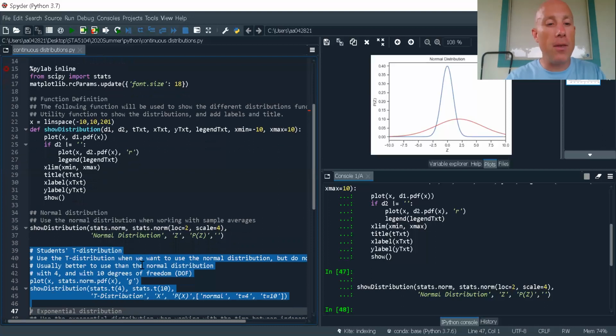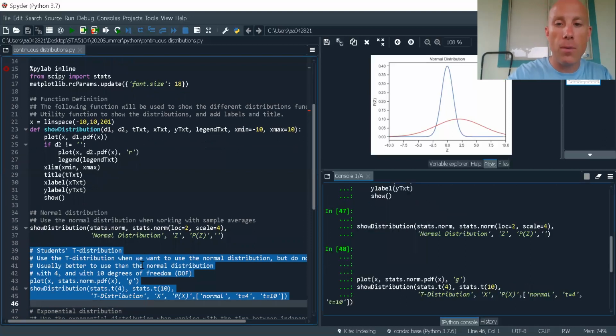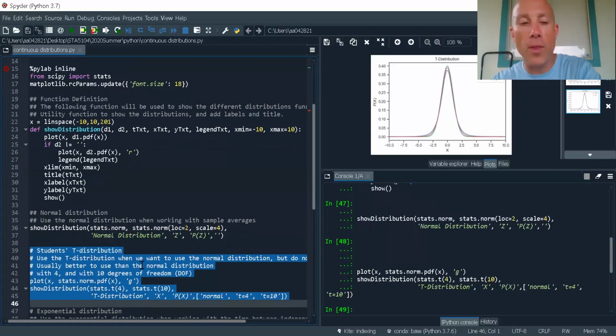All right, so now let's look at the t-distribution. For the t-distribution, I'm in a situation where I believe I have normally distributed data, but I don't know the population variance. So I'm not going to work with a normal distribution. I'm going to work with a t-distribution, because that accounts for the fact that I don't have sufficient information to work with the normal distribution.